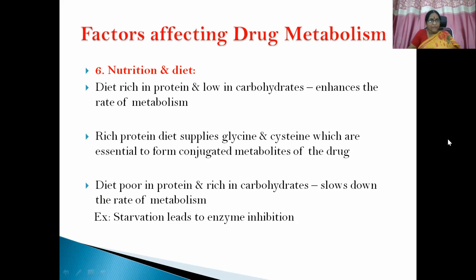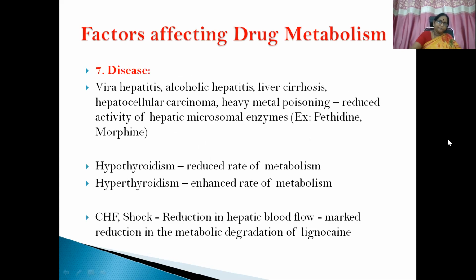So suppose a patient is on starvation, whether it is malnourishment or religious or spiritual fasting, you need to educate the patient whenever you are going to administer certain heavy molecules for therapeutic purpose.